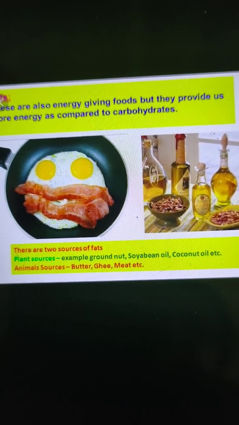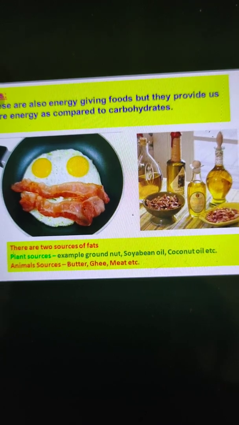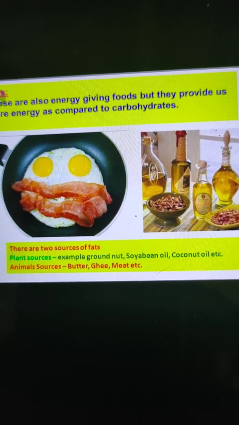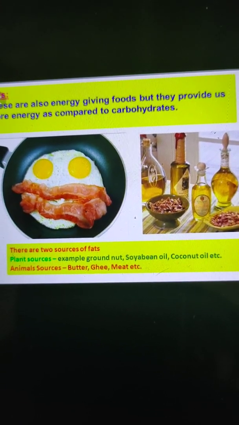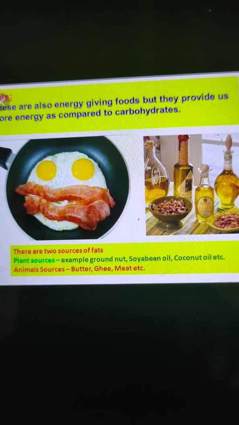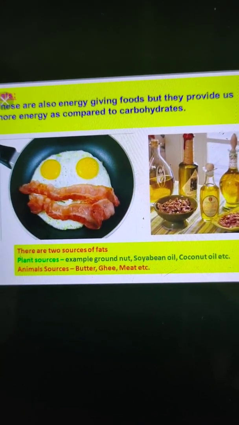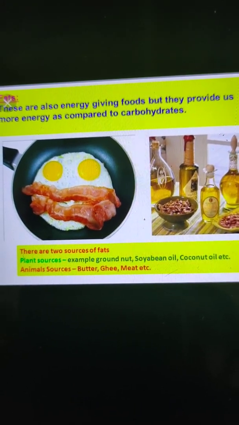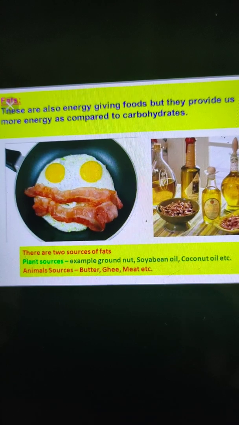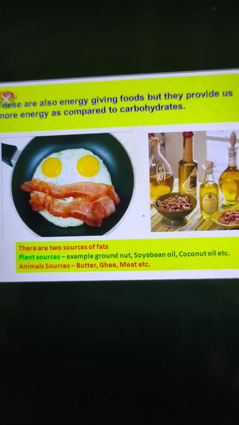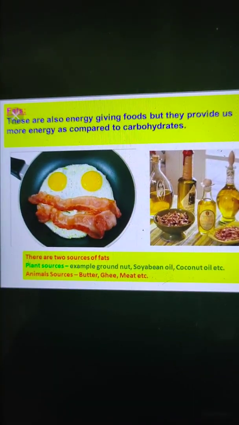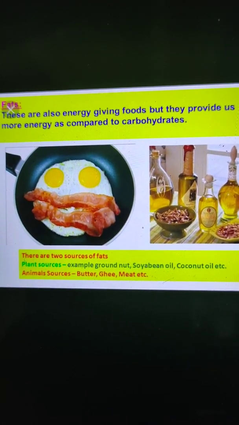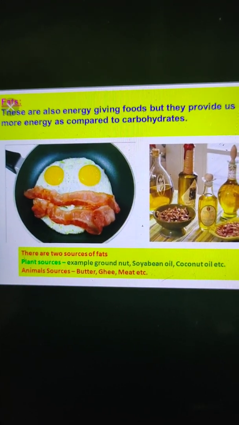And the next one is animal fats. Animal fats are those fats which are generally found in milk, cheese, butter, cream, ghee, egg, meat and fish. So they all are animal fats which we get from animal sources. So fats are of two types: the first one we get from plant sources and the next one from animal sources. Fats need some time to convert into energy, but they give us more energy as compared to carbohydrates.